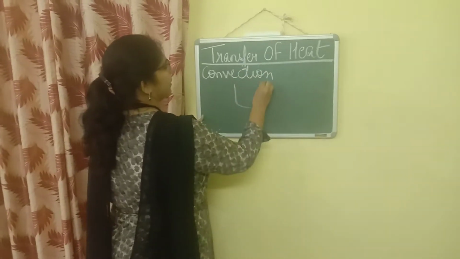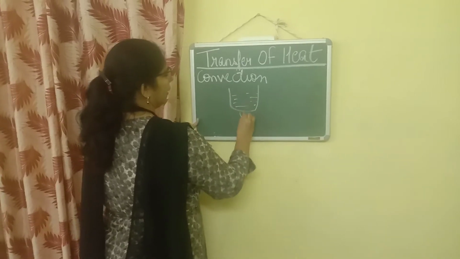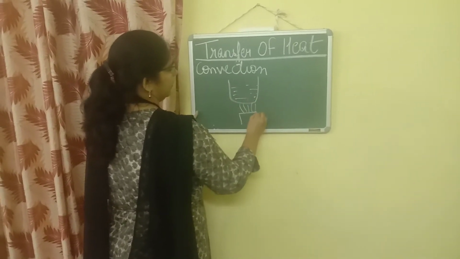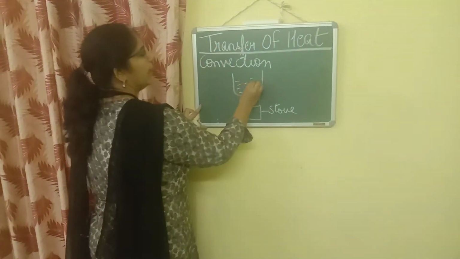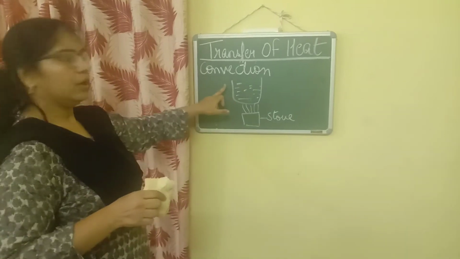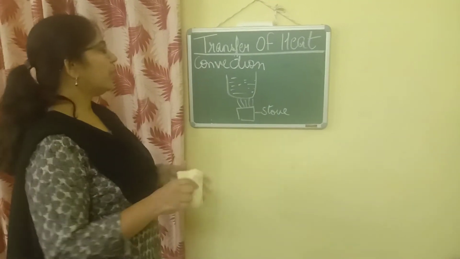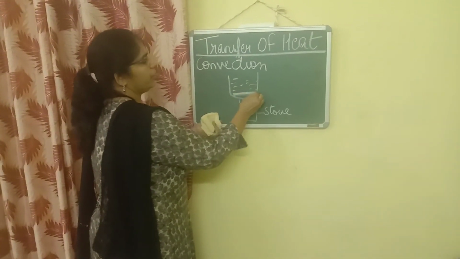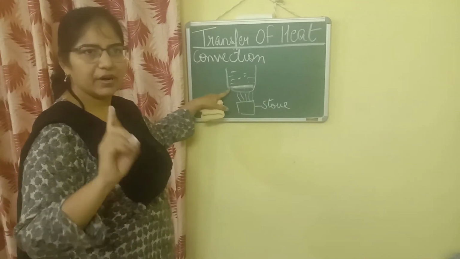Suppose here is a beaker in which I have water, and here is a flame. This is a stove or a burner. I am heating this liquid or water. Okay, take the example of water. So what will happen? The layer of molecules which is closest to the burner will get heated first.